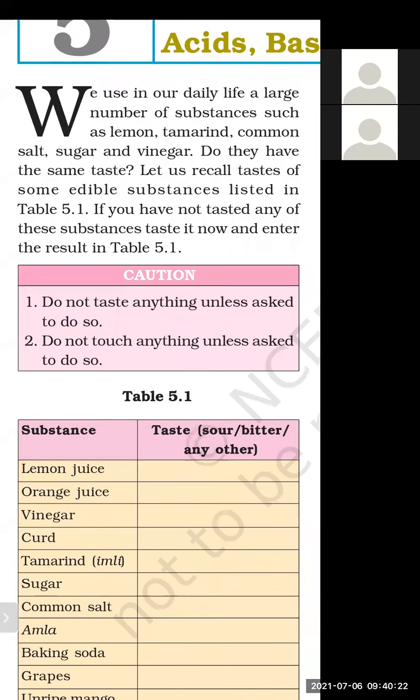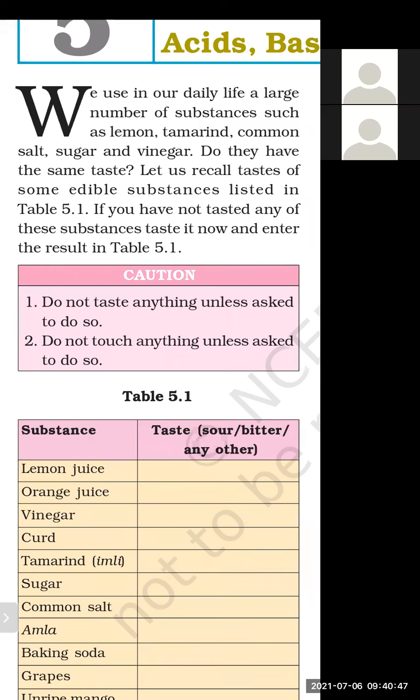We use in our daily life a large number of substances such as lemon, tamarind, common salt, sugar, and vinegar. Every day in your day-to-day life, you are using lemon, tamarind, common salt, the salt which we are using at our home, and sugar.